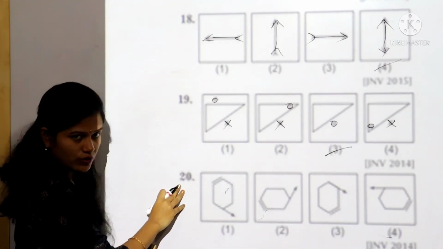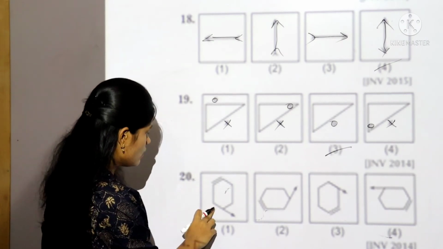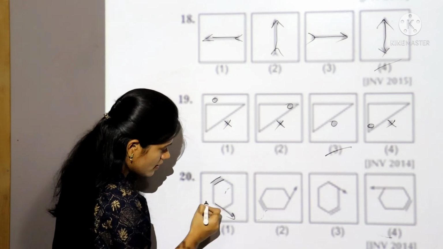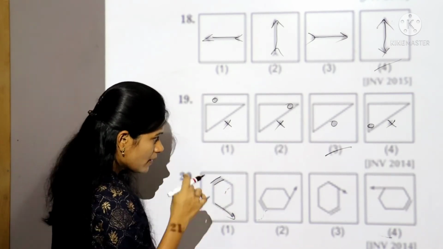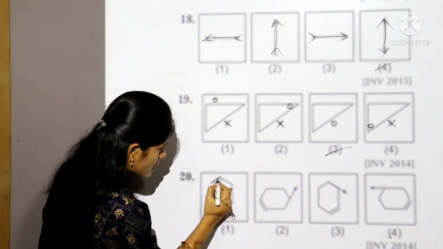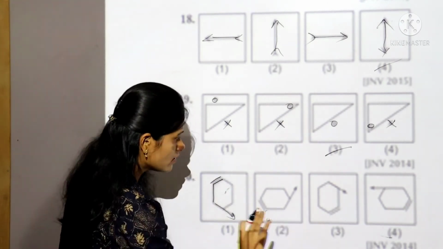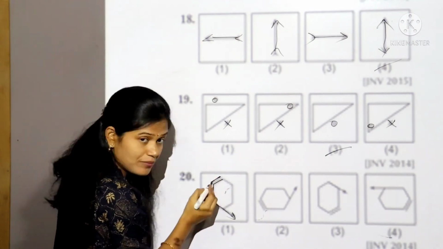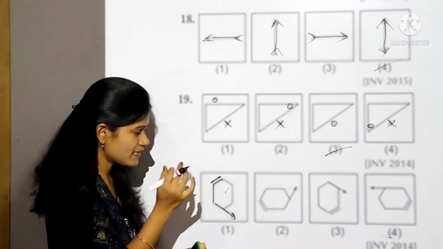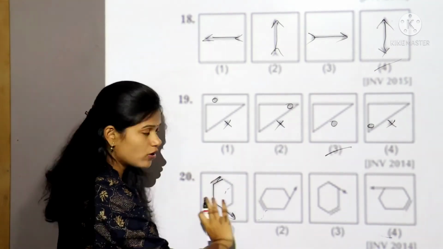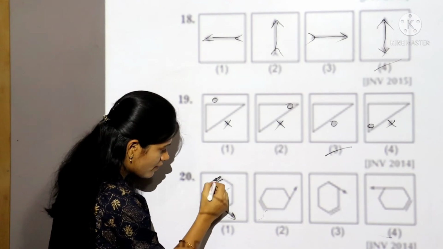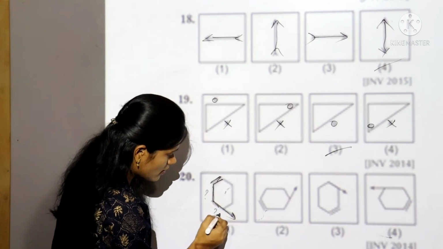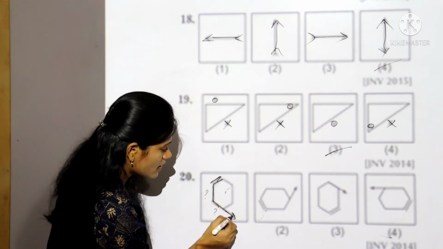Let's take the 20th question. In the 20th, they have given one hexagon and this design, one line, this arrow mark. See, all boxes have a hexagon and this simple line, one arrow mark. See here, I am checking in anti-clockwise direction starting from this line, in all the boxes. From here, the two sides are empty. Here also empty, here also empty. At the corner of the second, there is an arrow mark.